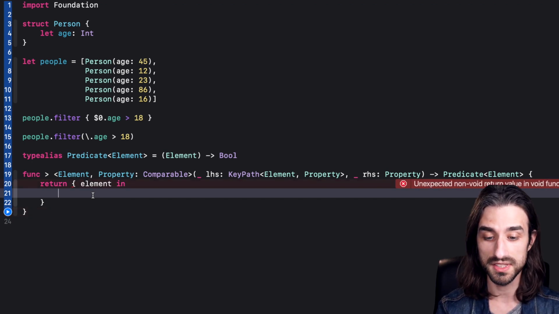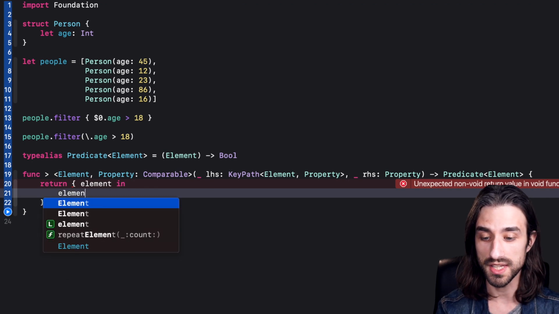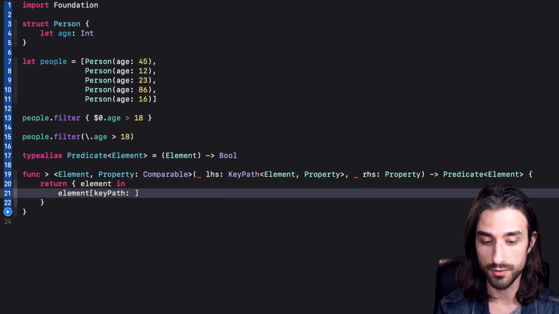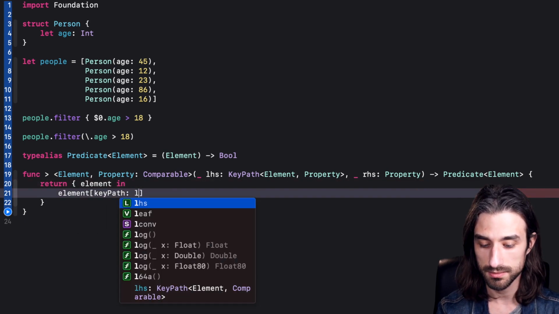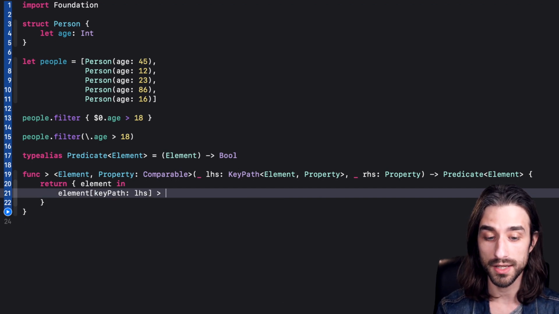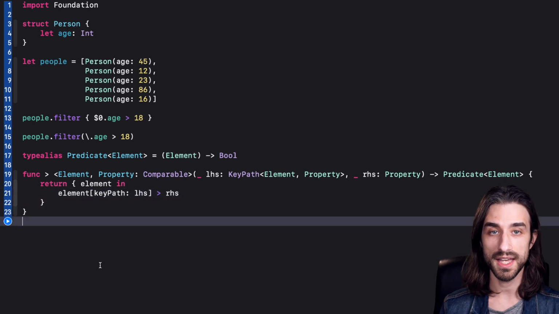Well, the way to implement it is actually pretty straightforward. We take the element we are given as an argument. Using the KeyPath that's passed to the operator, we retrieve the value for the property. And then, using the comparison operator for property, because remember, property conforms to Comparable, we are able to compare the result of invoking the KeyPath on the element to the right-hand side, which is the constant. And that's it, we are done.